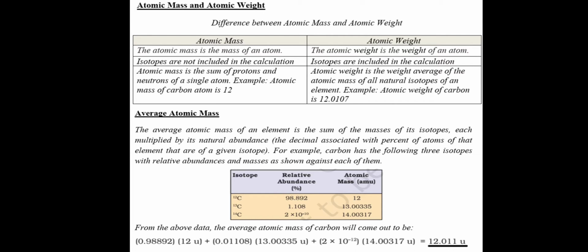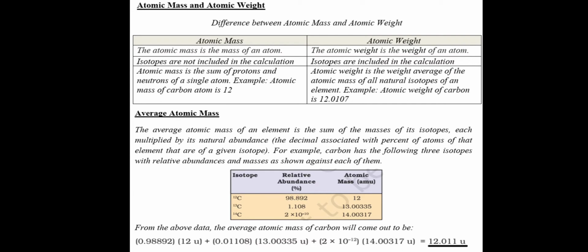That is 12. And the atomic weight is the weighted average of the atomic mass of all natural isotopes of an element. Example, the atomic weight of carbon is 12.0107. So how can we calculate the atomic weight of any atom? In this example, we consider carbon.